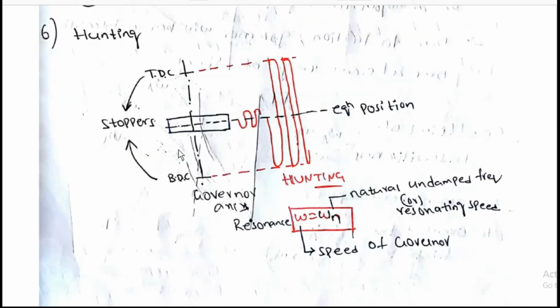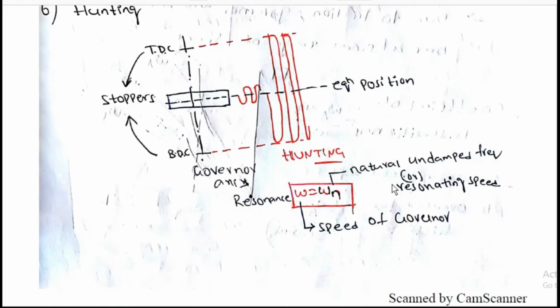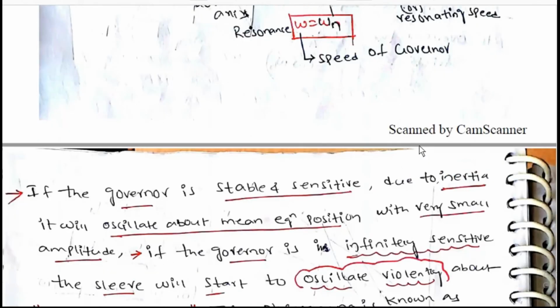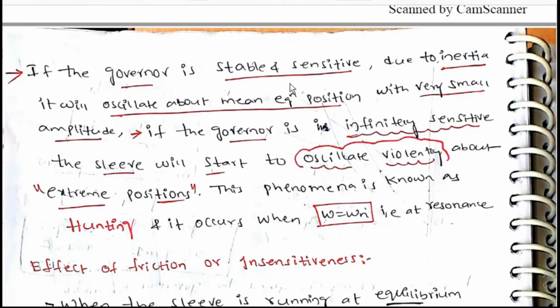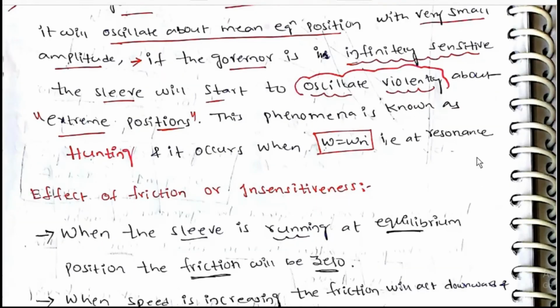Hunting: TDC, BDC, stops at equilibrium position, hunting governor, resonance, omega is equal to omega n. Omega is speed of governor, omega n is natural undamped frequency or resonating speed. If the governor is stable and sensitive, due to inertia it will oscillate about mean equilibrium position with very small amplitude. If governor is infinitely sensitive, the sleeve will start to oscillate violently about extreme positions. This phenomenon is known as hunting, and it occurs when omega is equal to omega n at resonance.